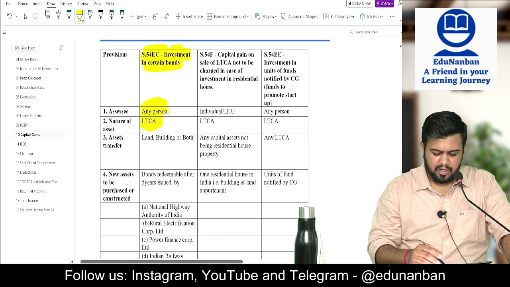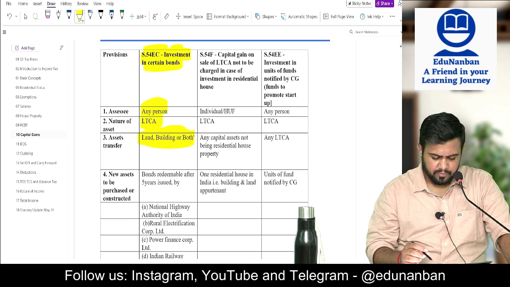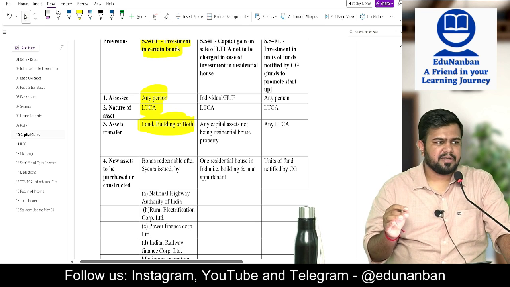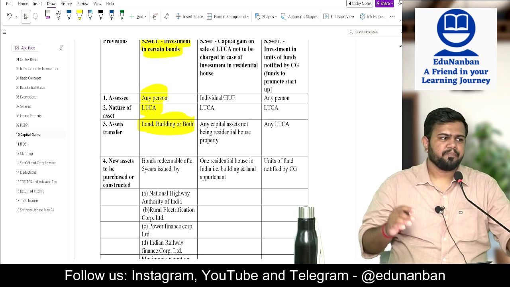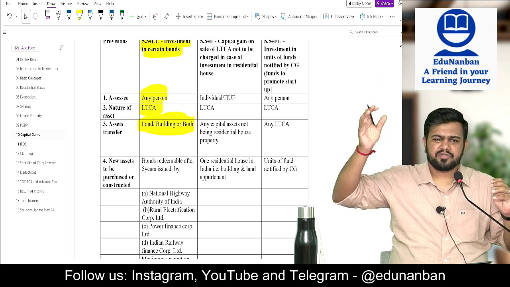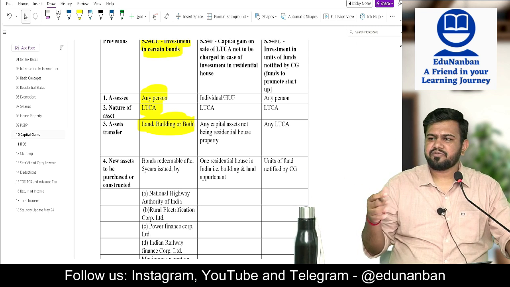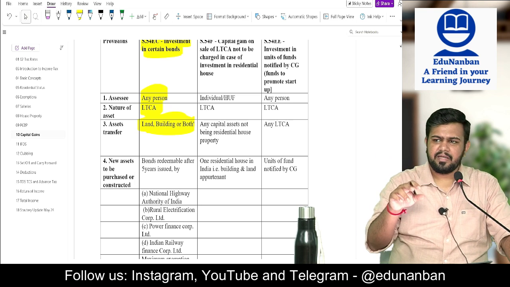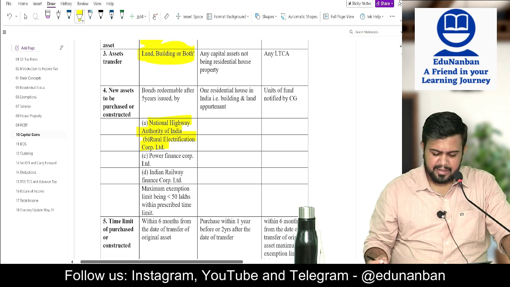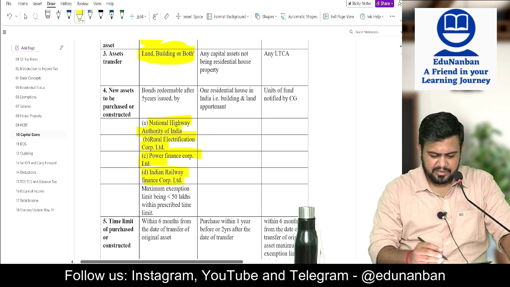Any person, long term capital asset, being land or building or both. It is applicable to every person, and the asset should be a long term capital asset, land or building or both. So if I want to transfer land or building or both, and I don't want to take the 54 exemption, I don't want to buy a new residential house property, I just want to keep the money. In such a case, you have to invest that money into the bonds of National Highway Authority of India, Rural Electrification Corporation Limited, Power Finance Corporation Limited, Indian Railway Finance Corporation Limited.